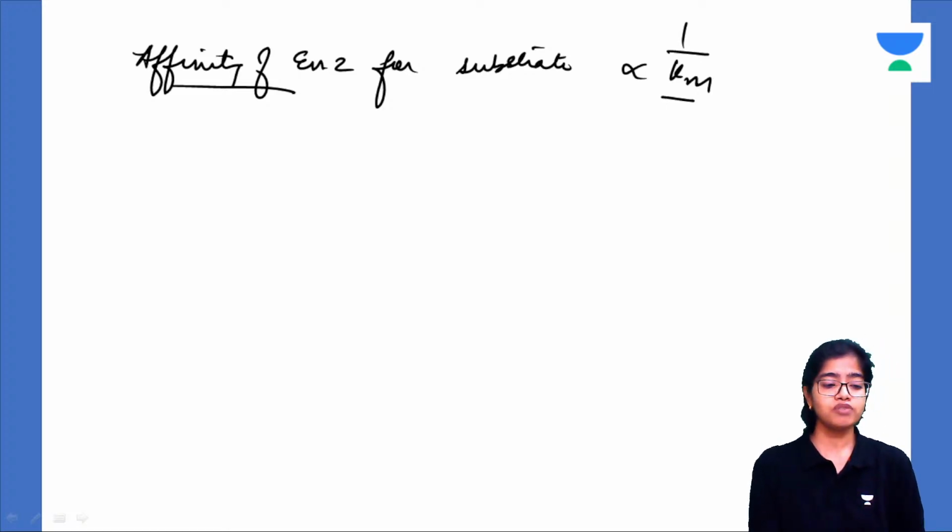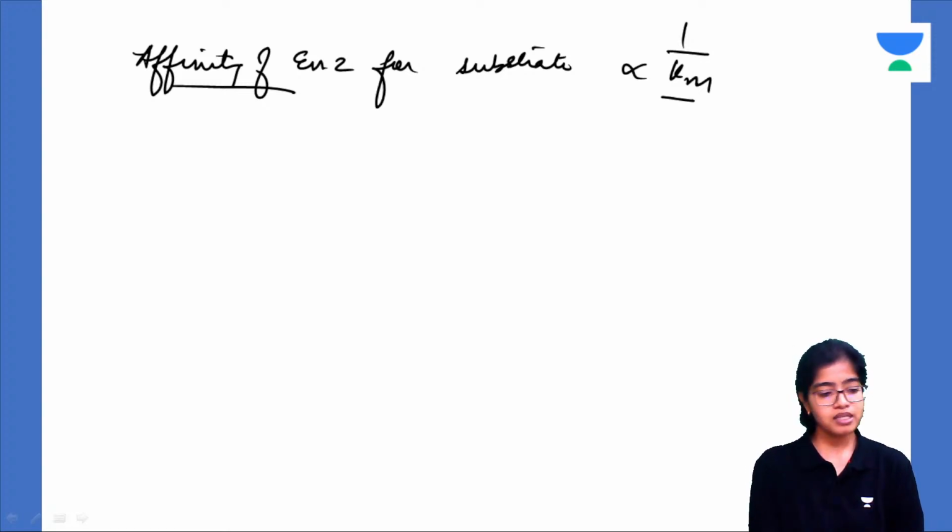For a substrate, if the Km is very high, that means the enzyme has low affinity for that substrate. Okay, got it? Following all of you, do let me know.